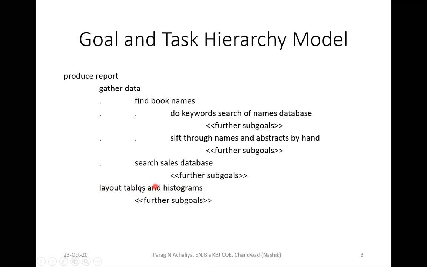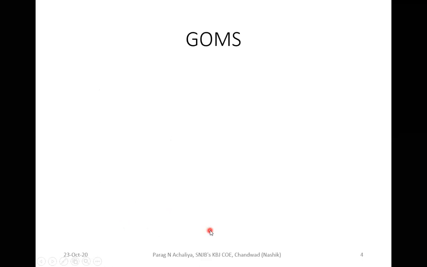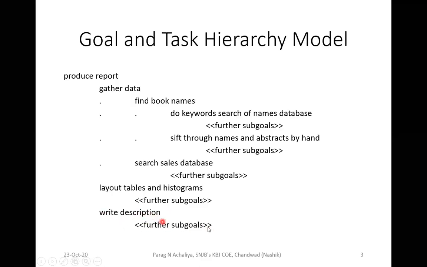For that purpose, again you are going to divide this activity into sub goals. Then you are going to write the description. For that again you are going to divide that into sub goals. Likewise, my main goal was to produce the report or to generate the report. But how are you going to do this? For that purpose, you have to divide this goal into various sub goals like this.